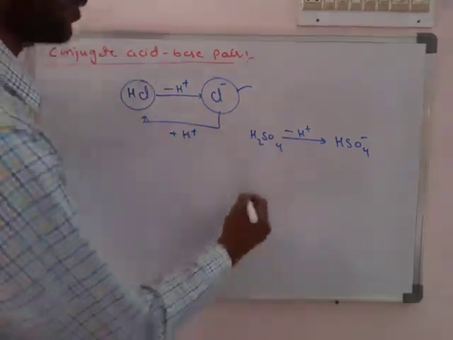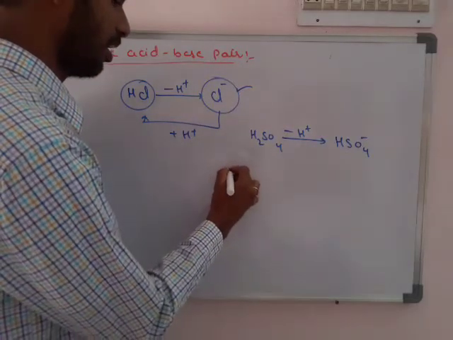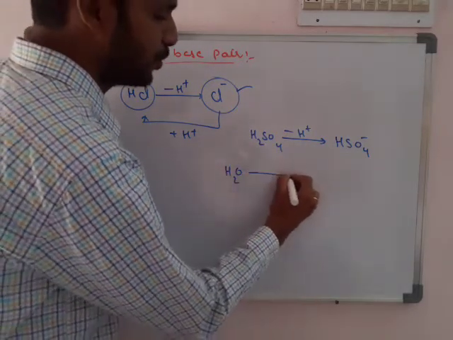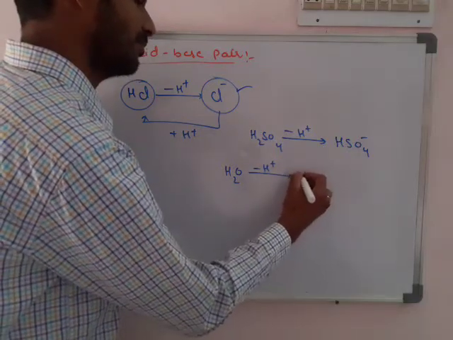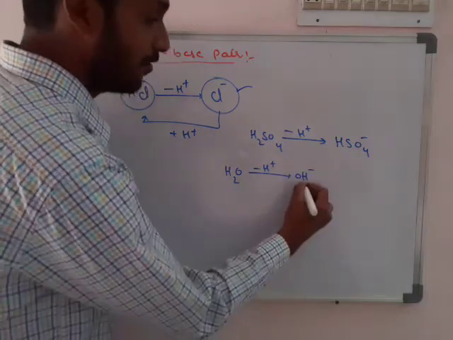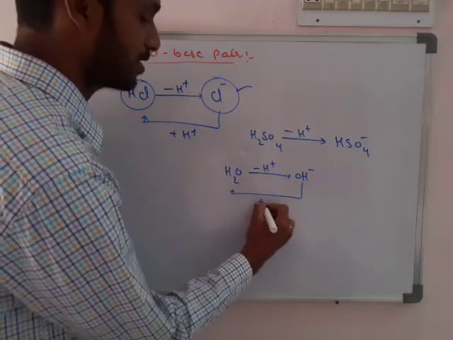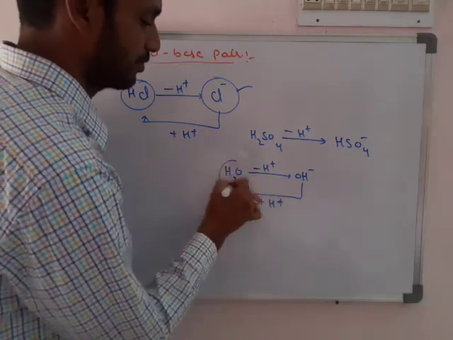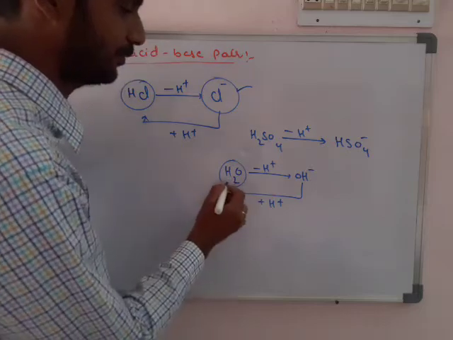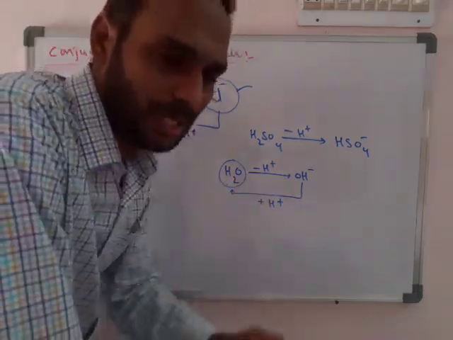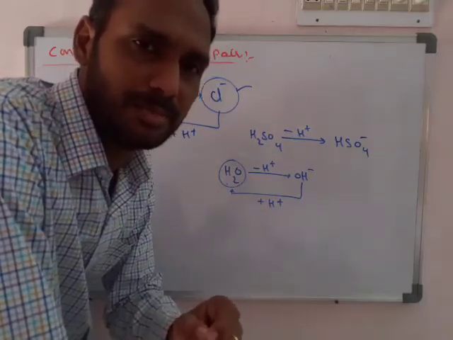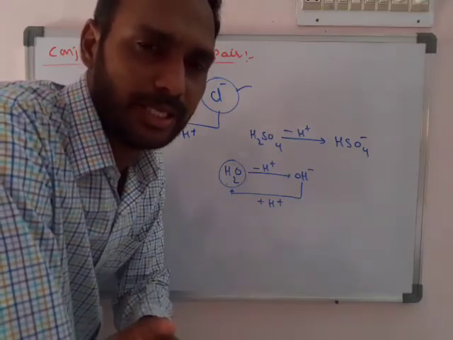For example, again I am writing H2O. If H2O loses 1 H+, it becomes OH-. If OH- gains 1 H+, it becomes H2O. So it is a Bronsted acid. Afterwards we will read many examples. The main examples are very important here.